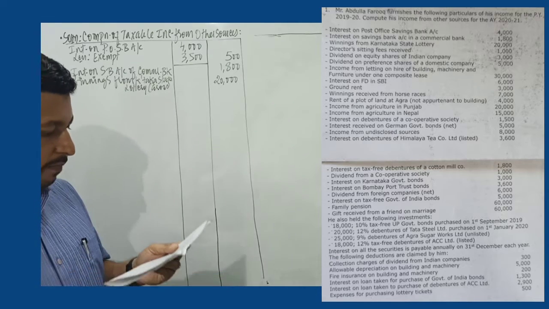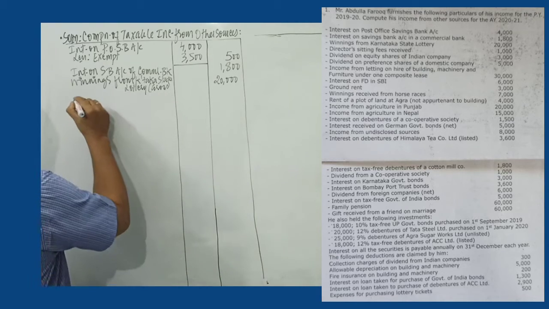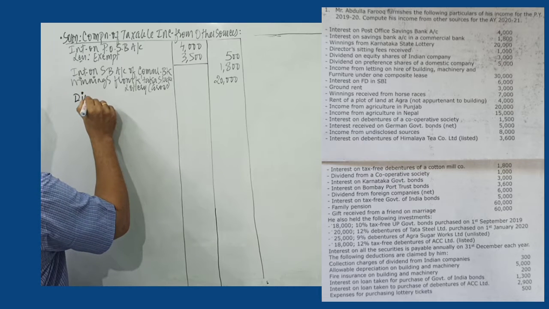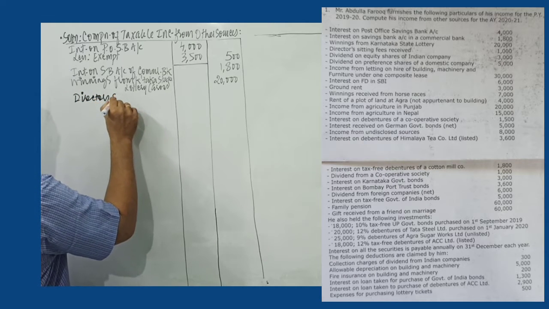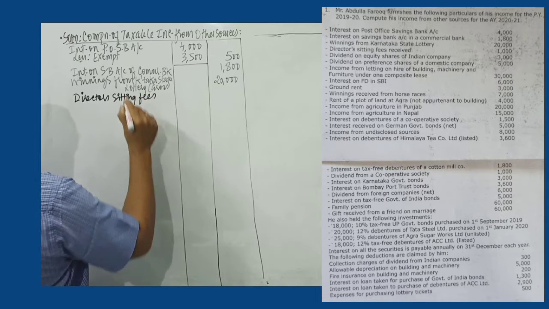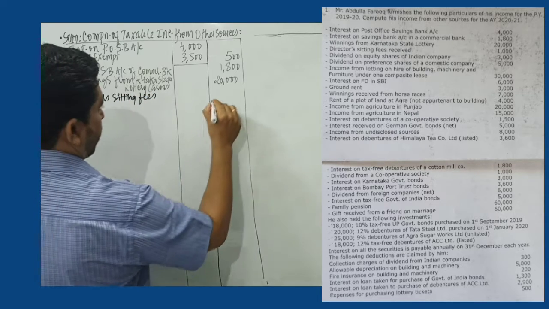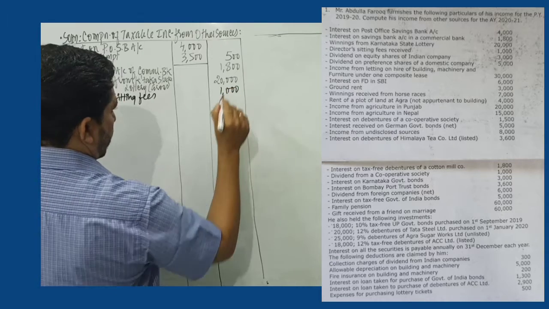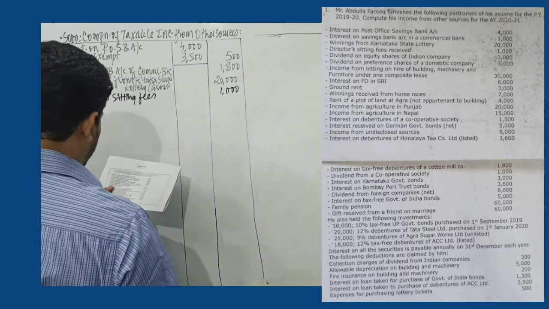Then the next item that we have is director's sitting fees received. So I record over here director's sitting fees received. Director's sitting fees given is 1,000. So I record 1,000 in the amount column.